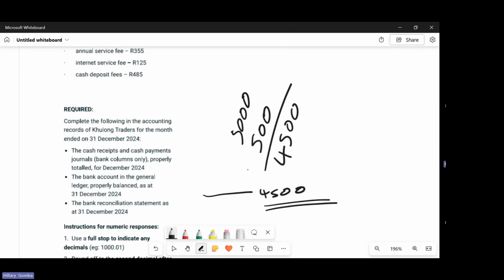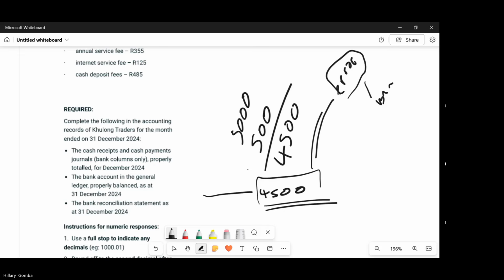But if it is the bank that made this error, we cannot correct it because we are not the bank. What we will do is notify the bank to say there's an error you made. May you please correct it? And then that error will be corrected and shown on the next bank statement to say it was rectified. Easy, right? Now let us put it to practice.